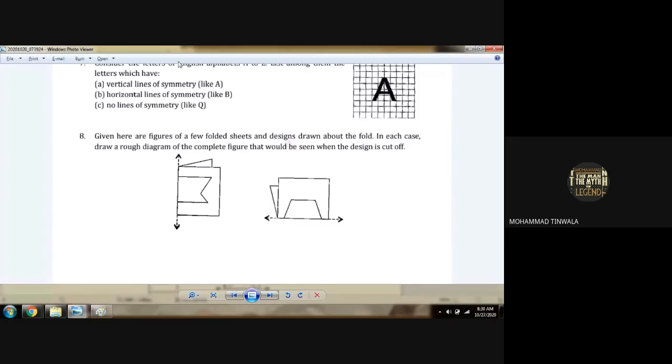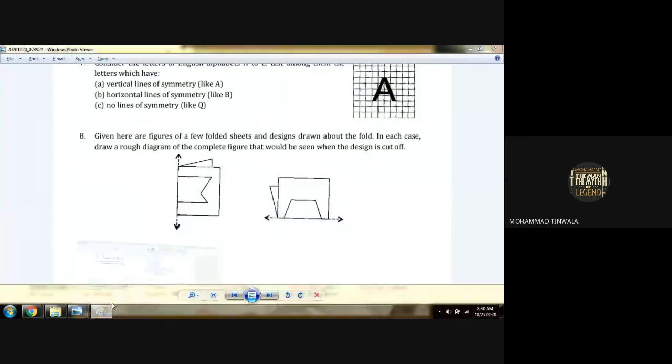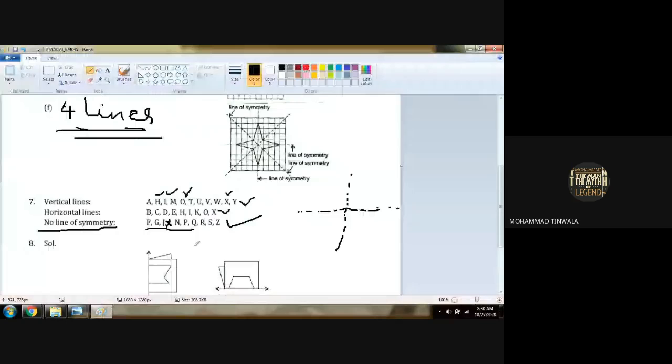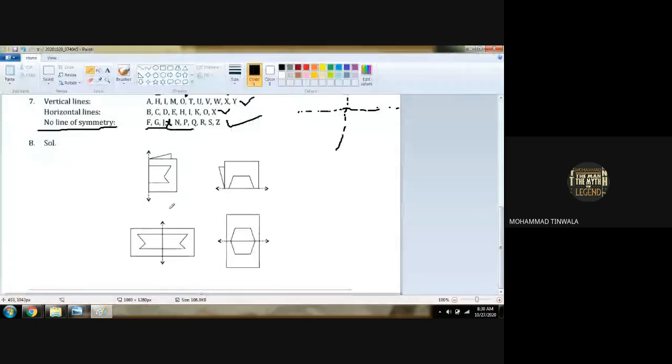What we have to do: the design given here is a folded design, so if we open it, the whole design will appear. This is your homework to draw. See, this is the folded page. If you open this, the design will be a rectangle and the internal design will be half M on this side, and the mirror half M will be on this side. Understood? And the line of symmetry, the standing line, is as it is. Got it?